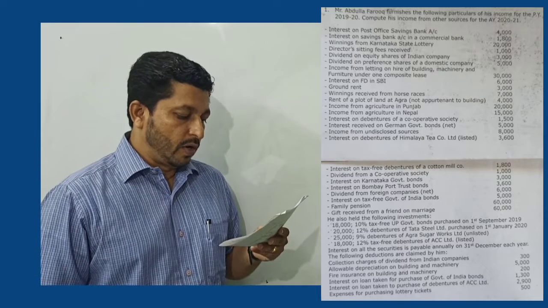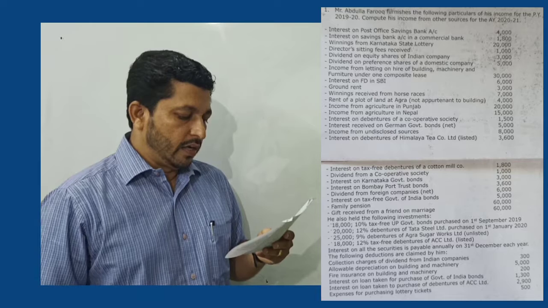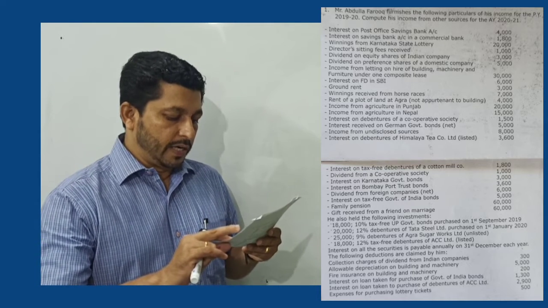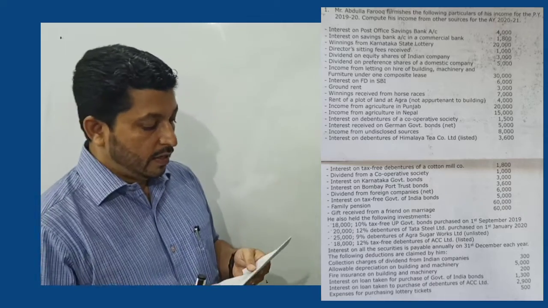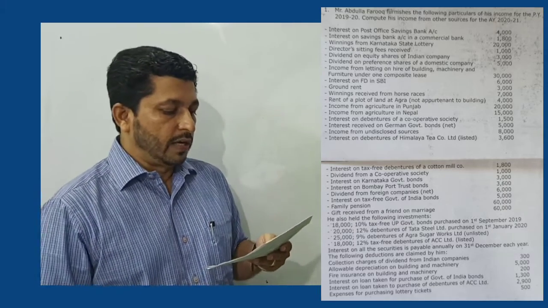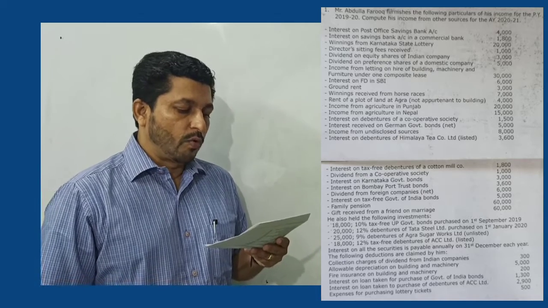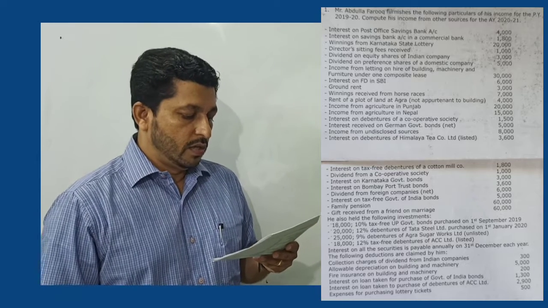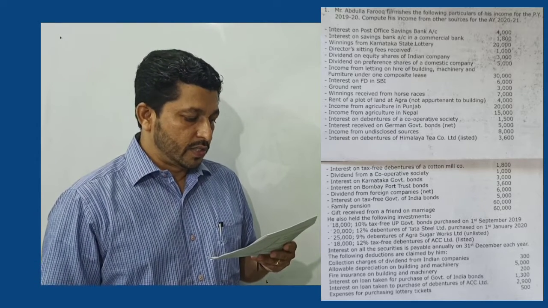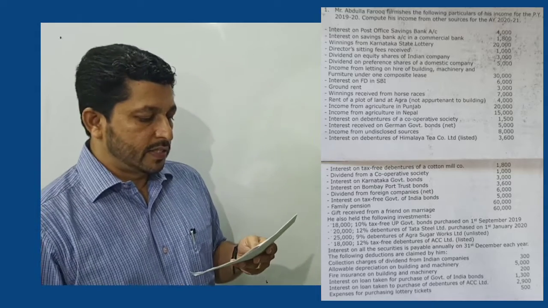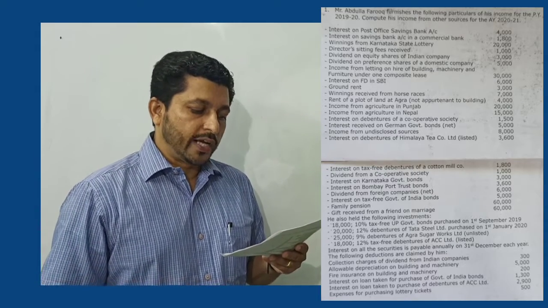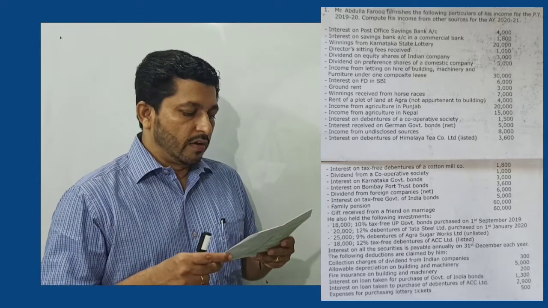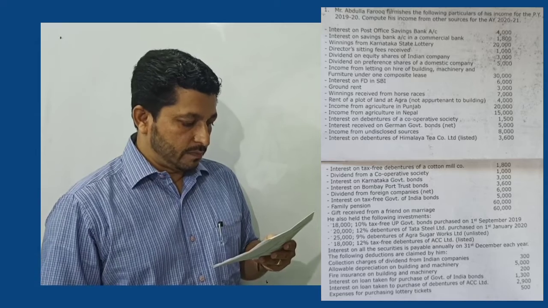German government development bonds, that's given net amount 5,000, income from undisclosed sources 8,000, interest on debentures of Himalaya Tea Company Limited listed 3,600, interest on tax-free debentures of a cotton mill company 1,800, dividend from a cooperative society 1,000, interest on Karnataka government bonds 3,000, interest on Bombay Port Trust bond 3,600, dividend from foreign companies net 6,000, interest on tax-free government of India bonds 5,000, family pension 60,000, gift received from a friend on marriage 60,000.